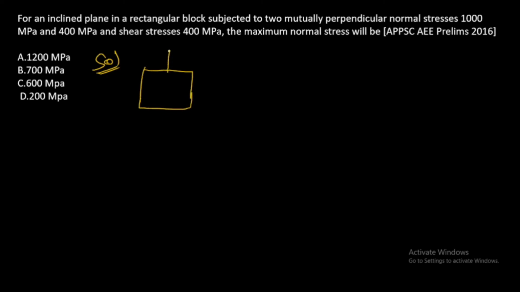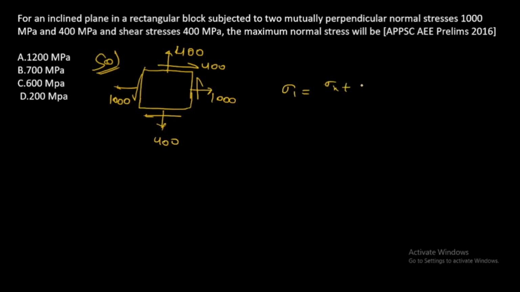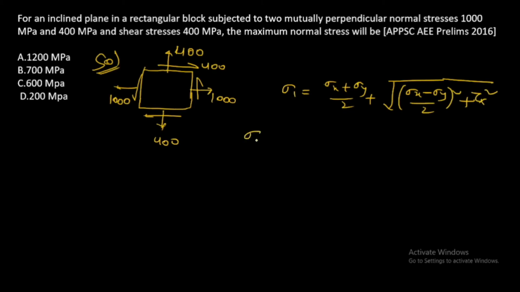a block and it acts as 1000 megapascal in horizontal direction and 400 megapascal in another direction, and shear stress given as 400, and we know that major principal stress is sigma x plus sigma y by 2 plus under root sigma x minus sigma y by 2 whole square plus tau xy whole square.